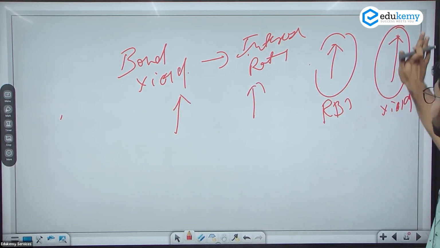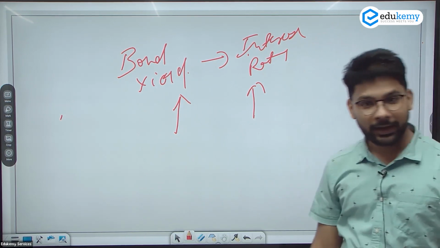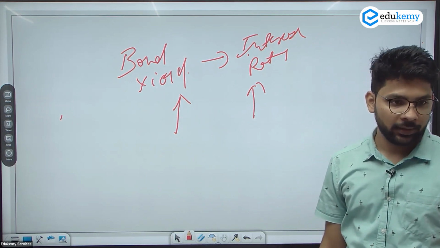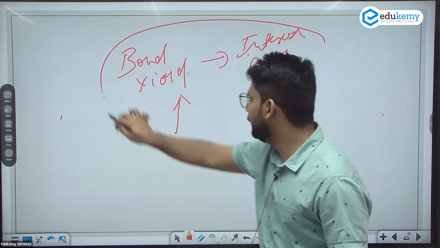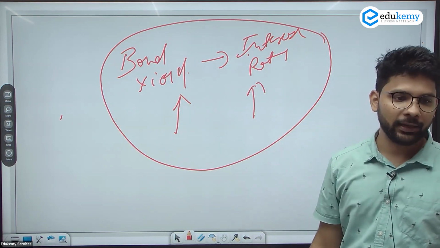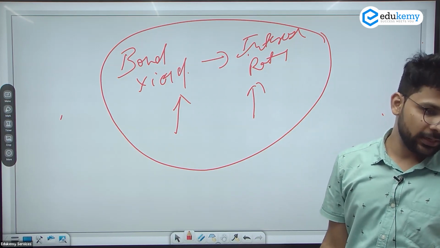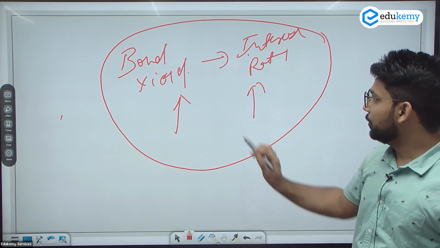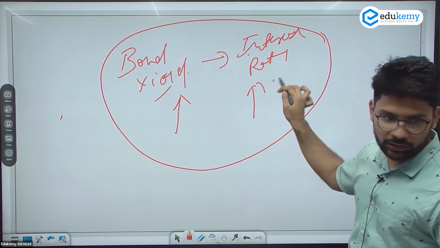So this concept, like the money multiplier, was asked in the 2019 paper, and they repeated it in 2021 as well. What is the money multiplier? So what will be its impact? If you do not know how they are linked, you cannot tell if the interest rate is increasing, whether the money multiplier will increase or decrease. If it is decreasing, will it increase or decrease? So you need to know the relation between the bond yield and the interest rate.